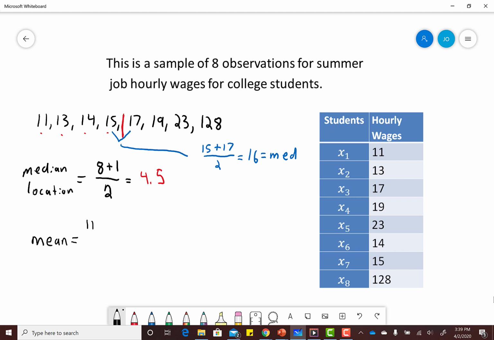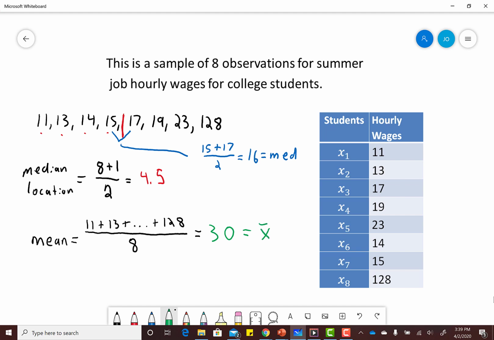But here we have 8 observations. So we would add up all of those 8 observations, including this new student who apparently makes $128 an hour, and divide by the total number. And if we were to do that out, we would end up with the value 30. And we would denote this as X bar, the mean of a sample.